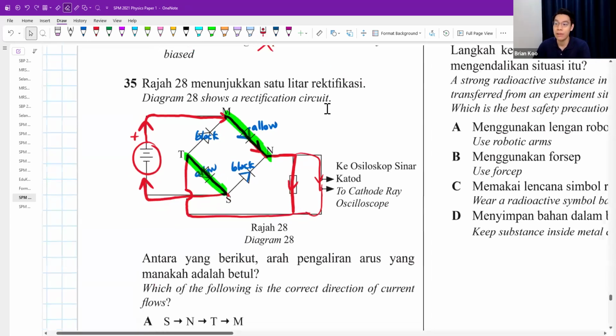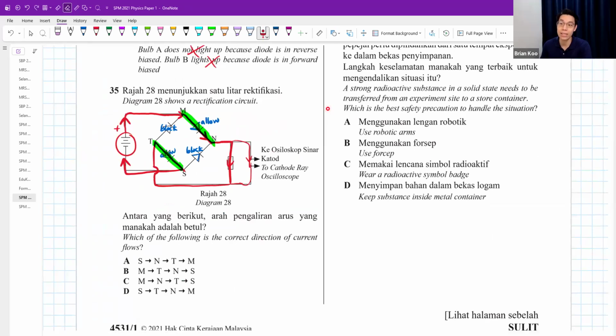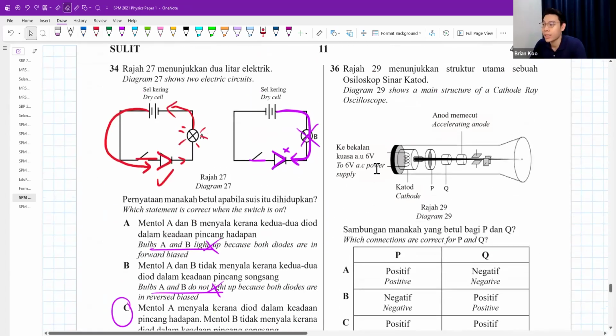Okay, right now current flows from M to N, then to T and S. M, N, T, S. Answer C. Okay, question 36.